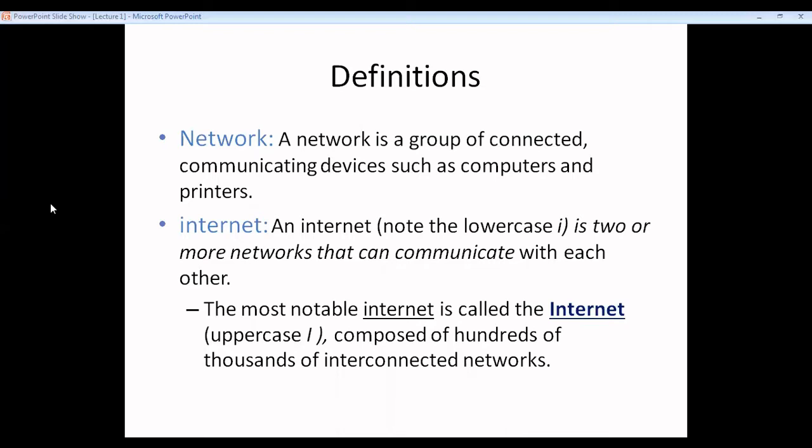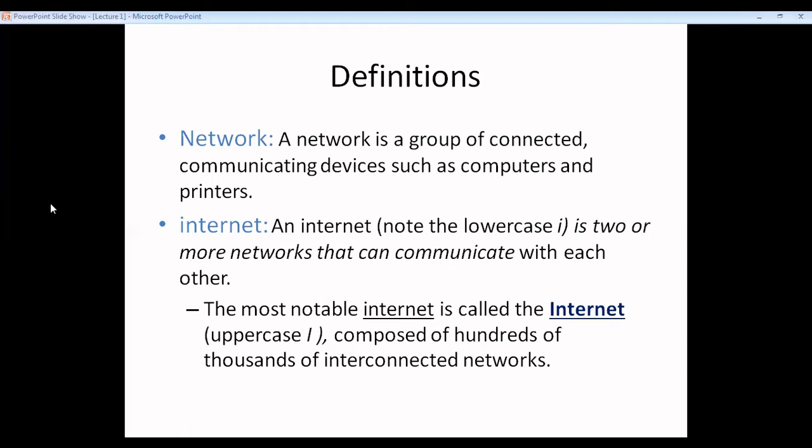Now there is something called an internet, which means when we have more than one network and we want to transmit data from one network to another network, we will have a connection between these two networks.